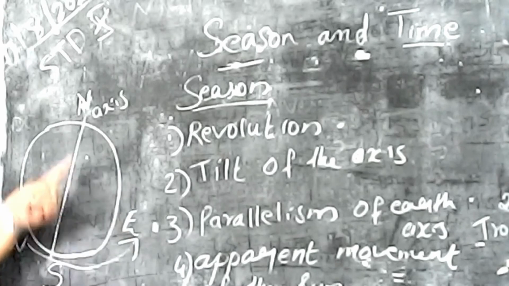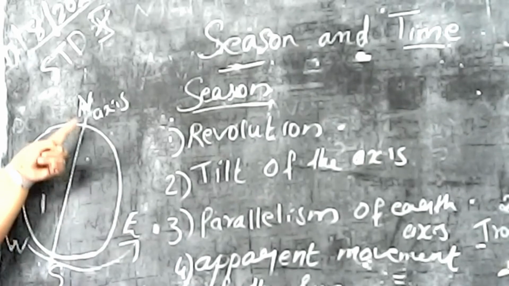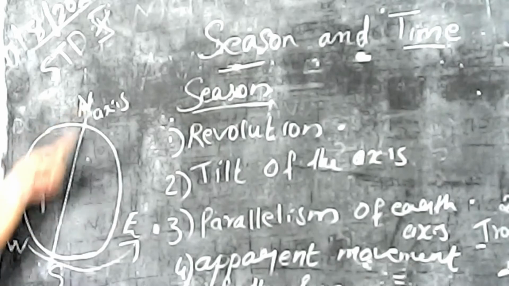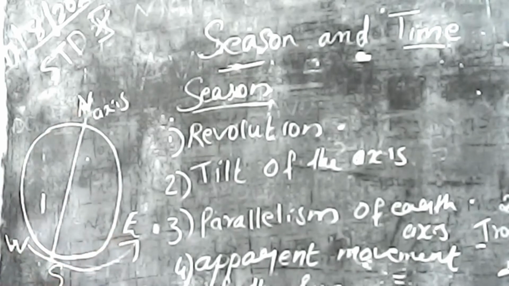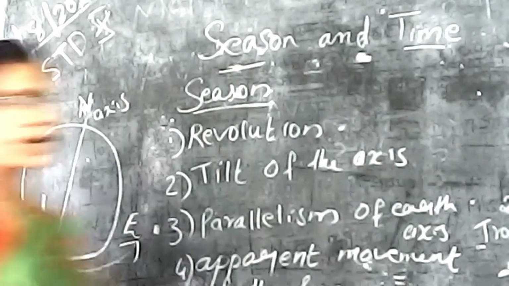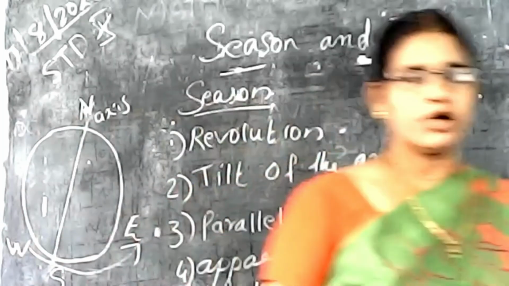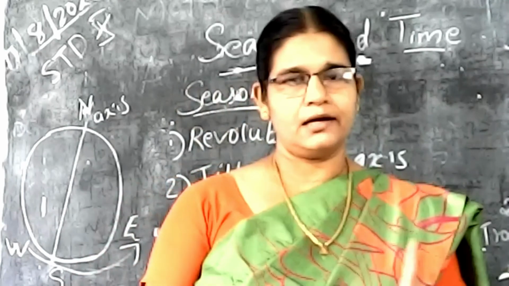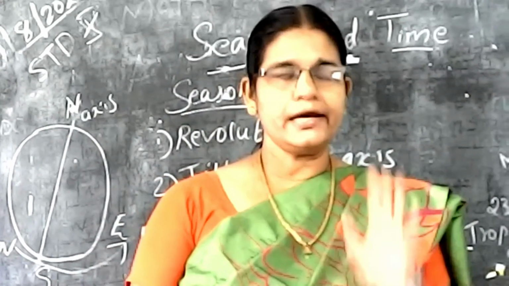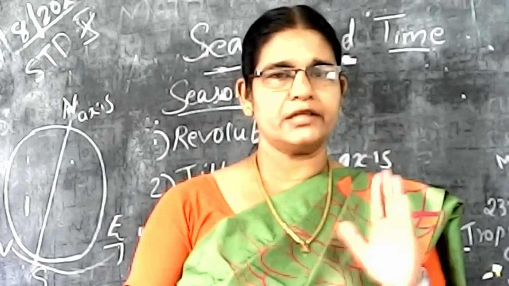What is the rotation? The earth rotates on its axis. The axis is the imaginary line. That is the rotation. You already studied it in the small UP classes. Because of this rotation, we get day and night. So one day is needed for completing one rotation.